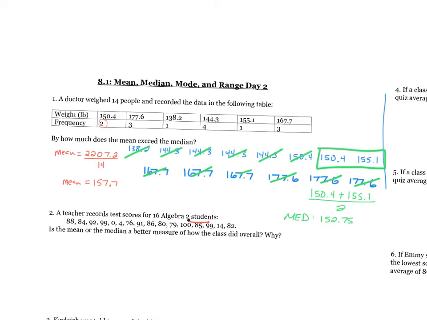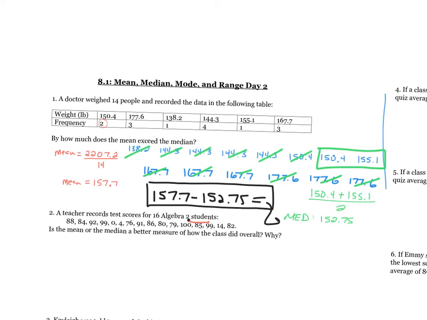So my final answer is going to be the mean, 157.7 minus 152.75. I didn't make my box big enough. And you should get 4.95 for a final answer.